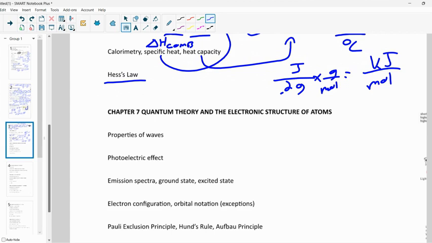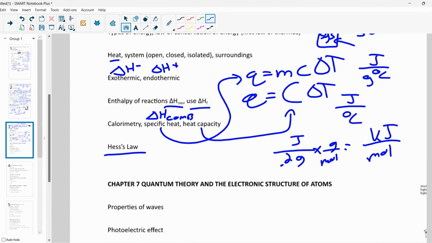All right, so Q of the calorimeter versus Q of the reaction. So if it is a closed, isolated system, there we're going to have water probably as the surroundings, and whatever energy the water absorbed, that's how much energy the reaction gave off.